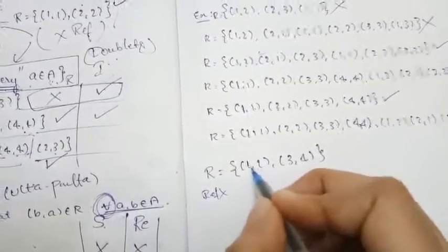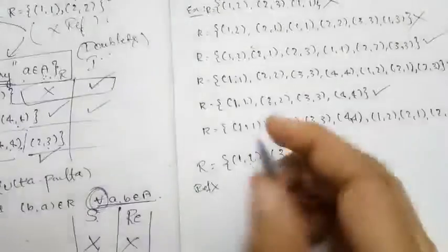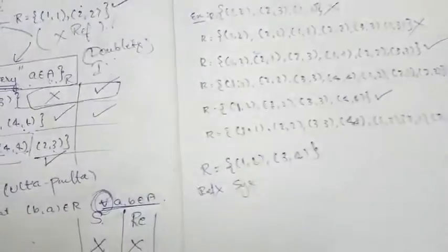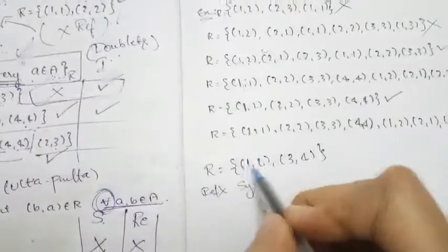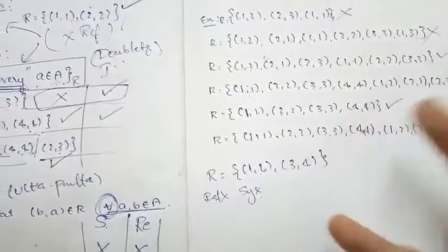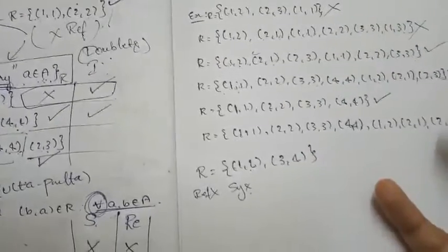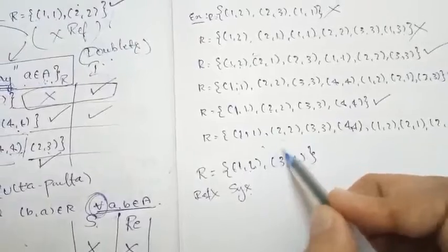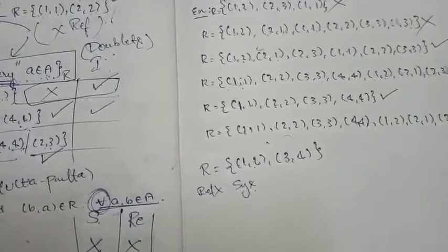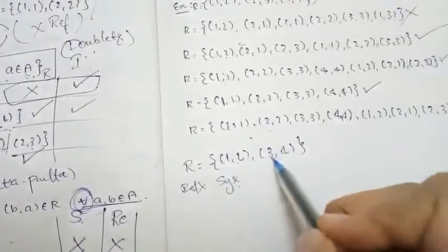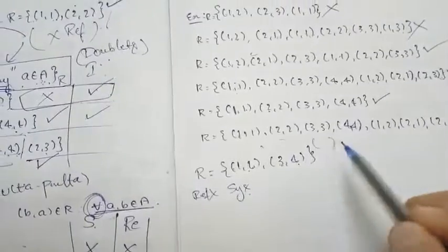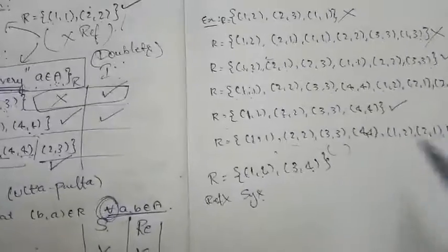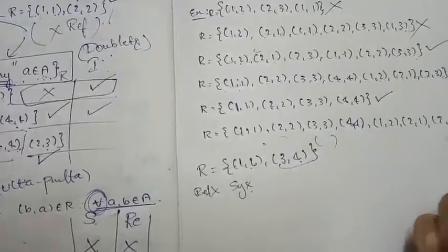Symmetric: 1 comma 2 is there but 2 comma 1 is not there, so it is not symmetric. But to check for transitive, 1 comma 2 is there but there is no BC ordered pair. If there is no BC at all, there is no need to check for transitivity. It is not bothering. Again for 3 comma 4, there is no ordered pair like BC to check for AC, so this ordered pair is also not bothering.